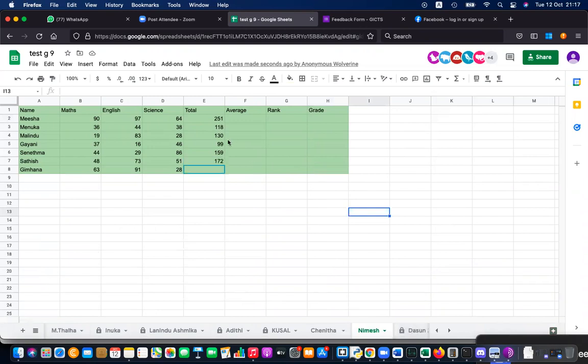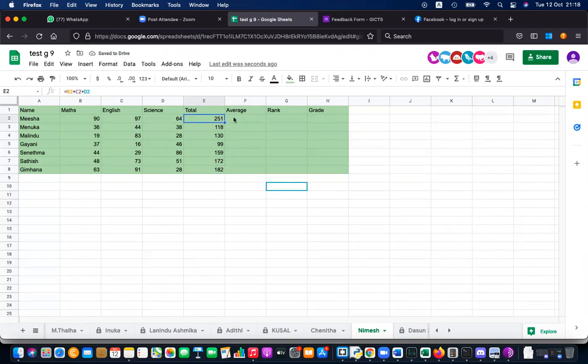Nimesh, when you find one result, you can copy the function. Go to the bottom right corner of the cell, where a plus, a cross, appears. Click and drag it, then everything will be filled.